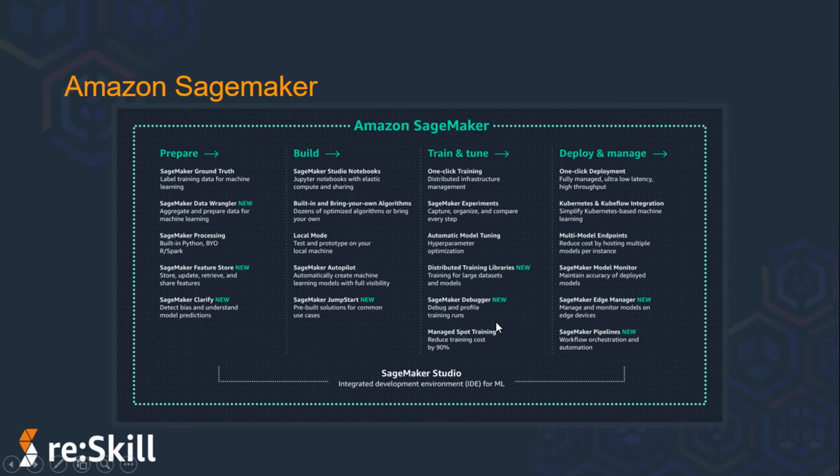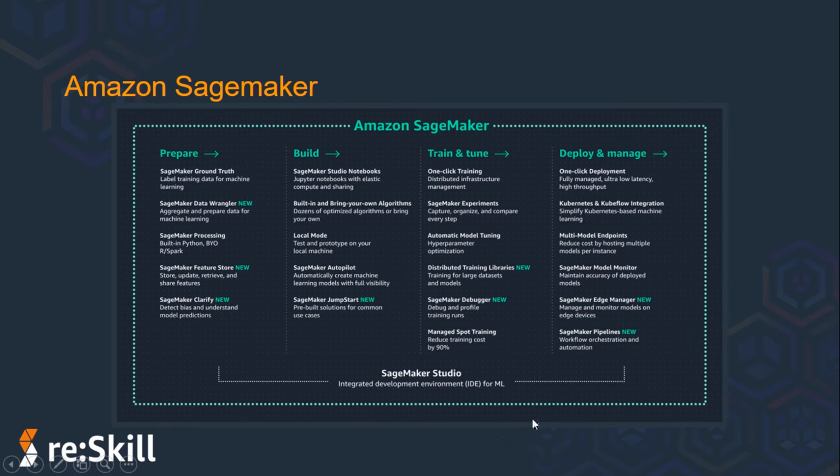Coming to the first one, which is Amazon SageMaker Ground Truth. What does it do? It's a fully managed data labeling service that makes it easy to build highly accurate training data sets for machine learning. It will help you reduce the time and effort to create the data sets by using machine learning to automatically apply the labels to the data. So just remember the keyword: if you want the labeling to be done, if you want to apply the labels to the data, SageMaker Ground Truth is the solution.